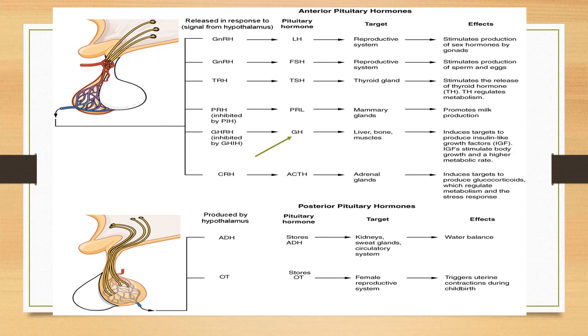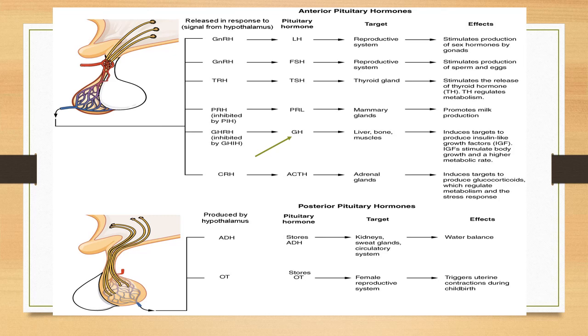It will target organs, liver, bone, muscle, induces targets to produce insulin-like growth factor, means the main thing is for growth. Whatever is written in the effects part, no need to go through. You just write down growth hormone for the body, muscle and bone growth. Controlled by the GHRH. You can remember where it is coming from, from the hypothalamus.